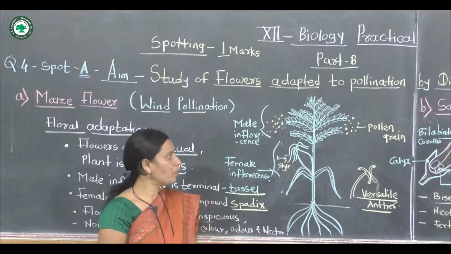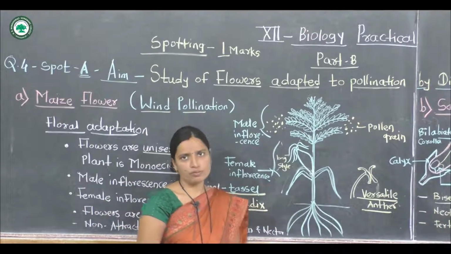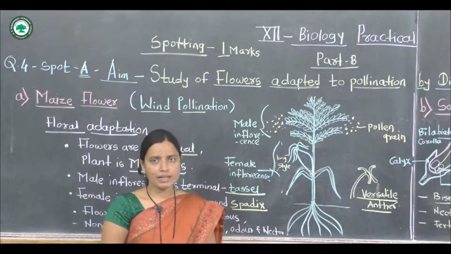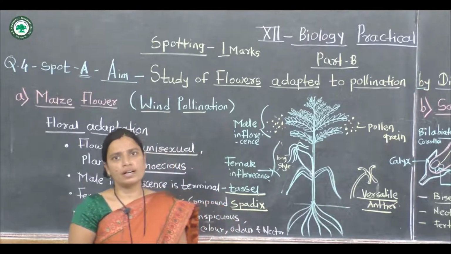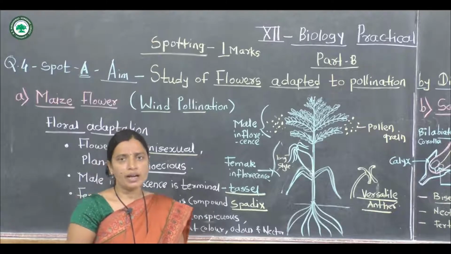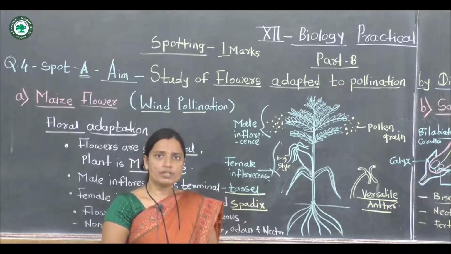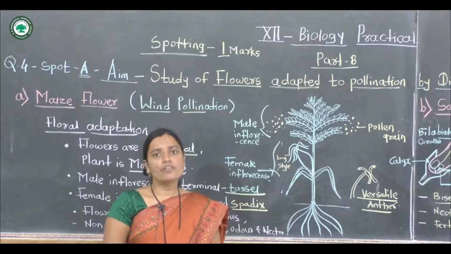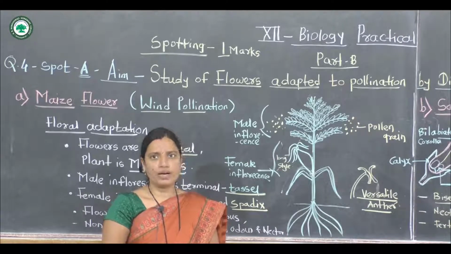These are some important floral adaptations of the maize flower. In practical, understand these floral characters, identify the given plant material, identify the type of pollination, and give its floral adaptations for 1 mark.